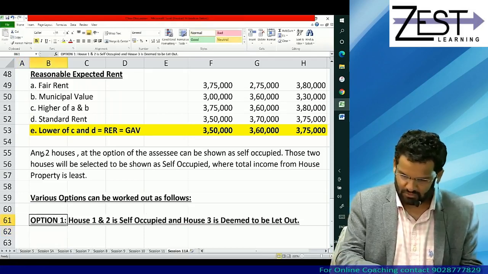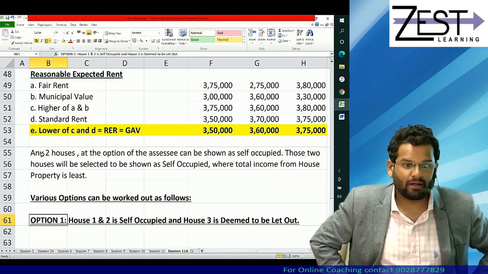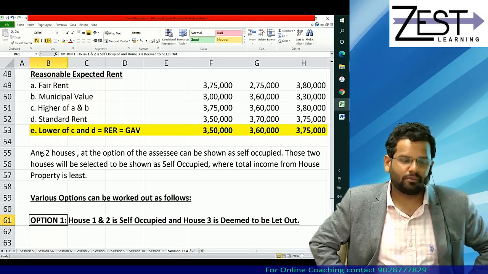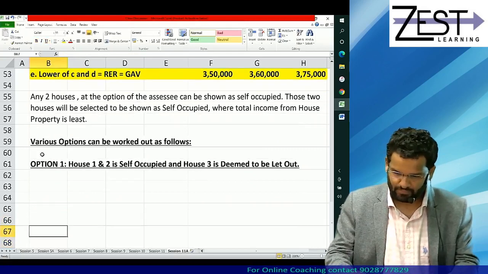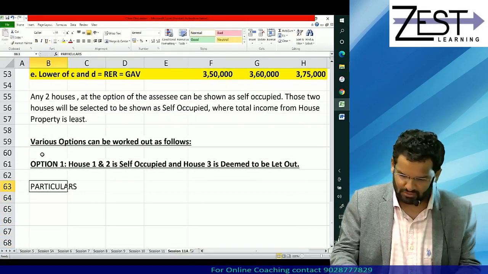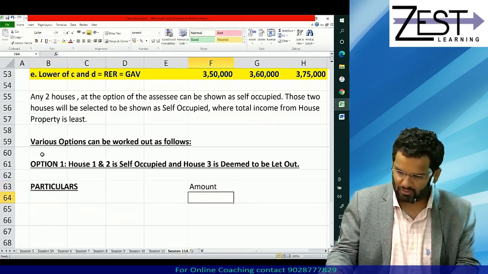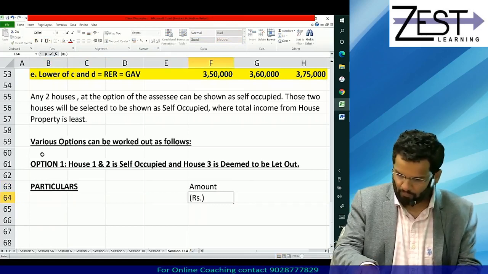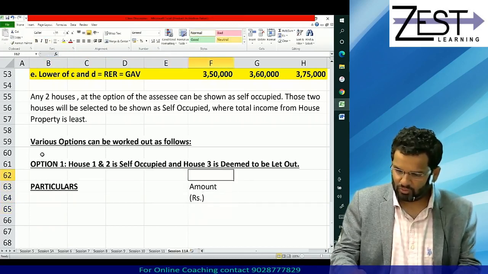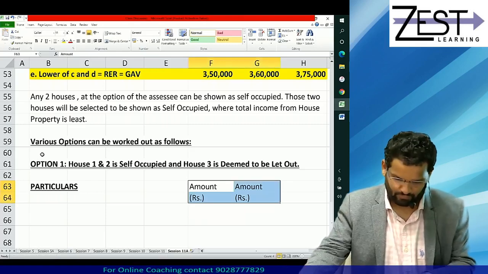Is this option clear? House 1 and house 2 is self occupied and house 3 is deemed to be let out. What you do is particulars and single amount column is, I think, okay. Or let's do one thing, safe side, do 2 amount columns.